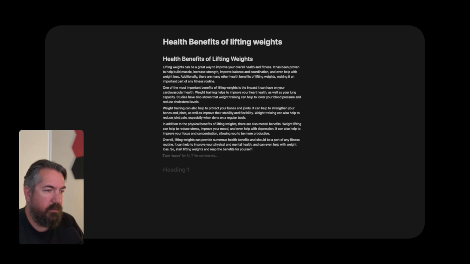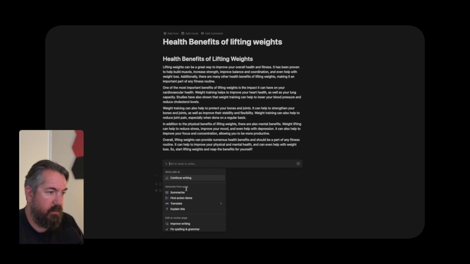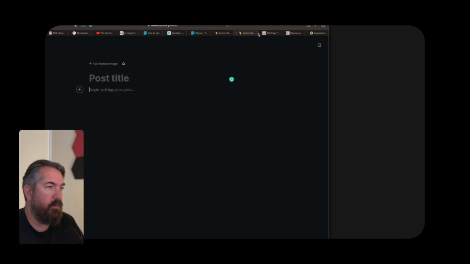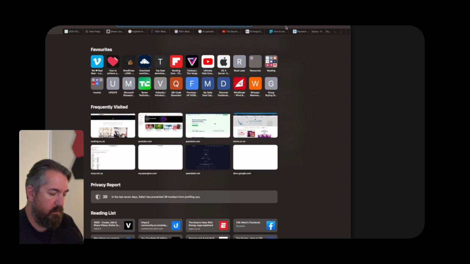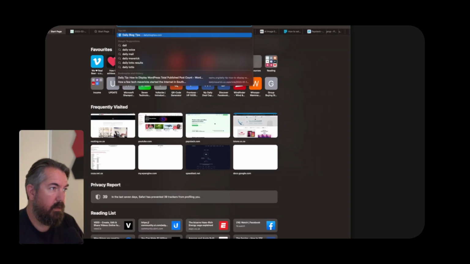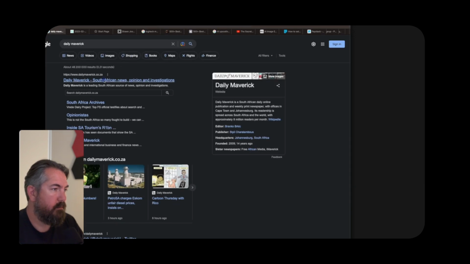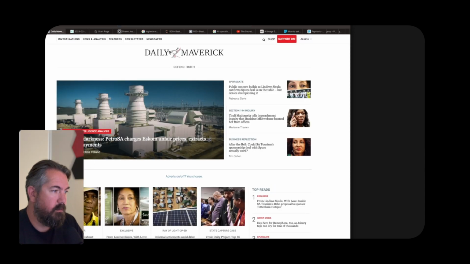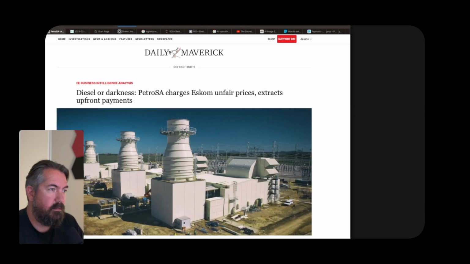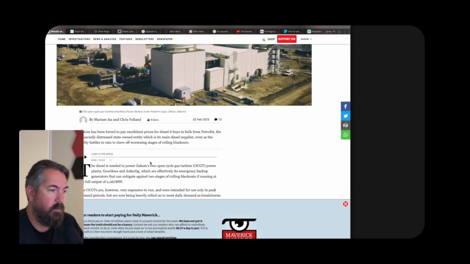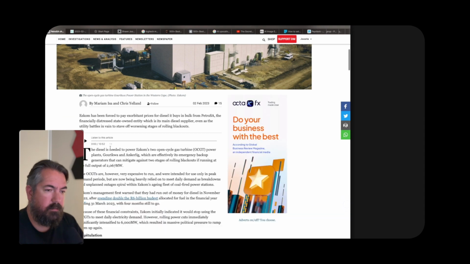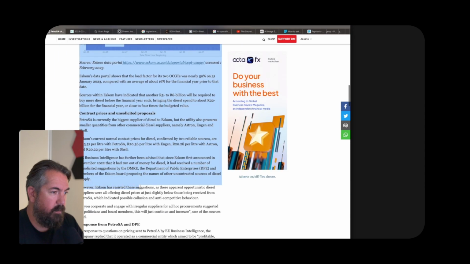The other thing I did notice just now is if you go space, you could summarize something. So we have text here. Actually, let's do this. Let's go grab an article somewhere. Let's go to Daily Maverick. So let's grab a Daily Maverick article. Okay, this looks great. So we're going to grab this whole Daily Maverick article.